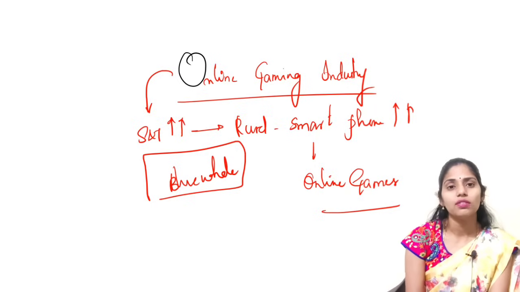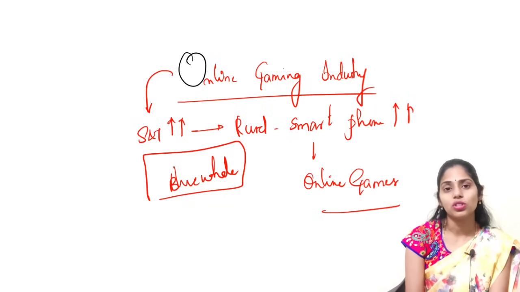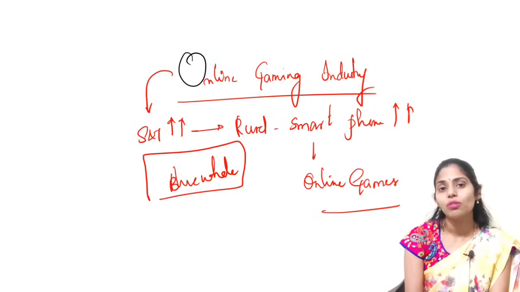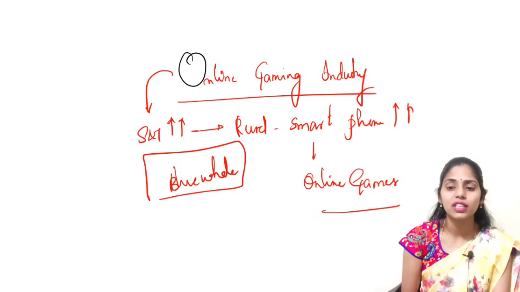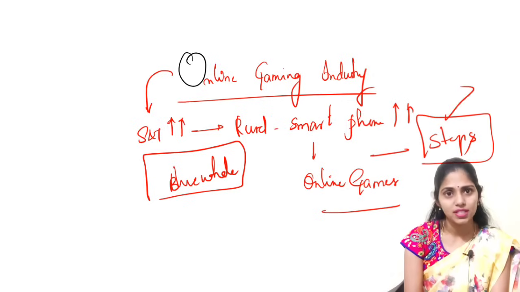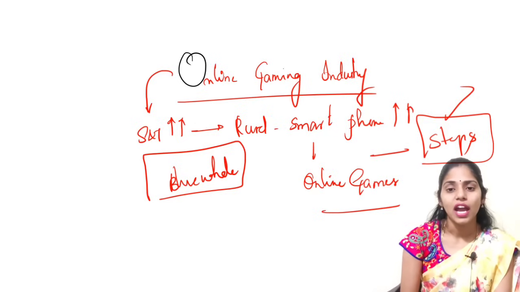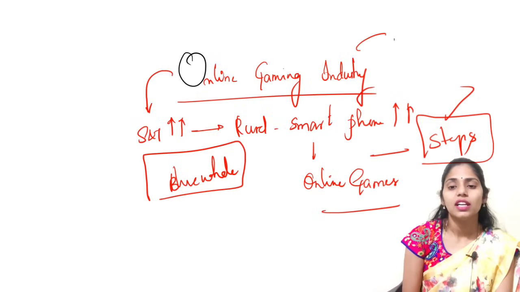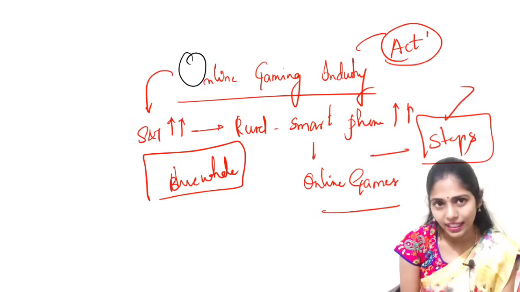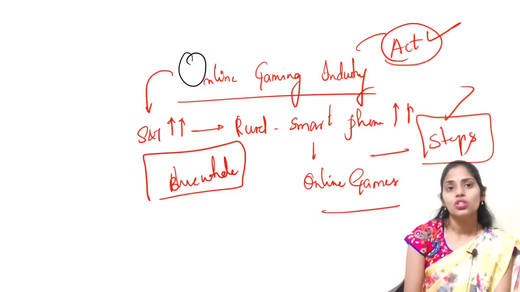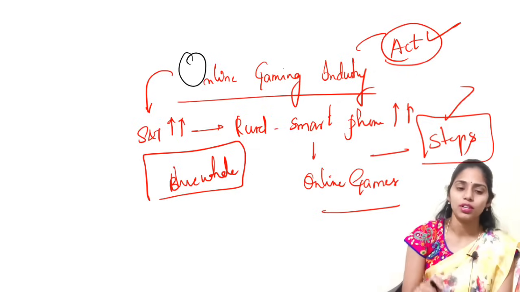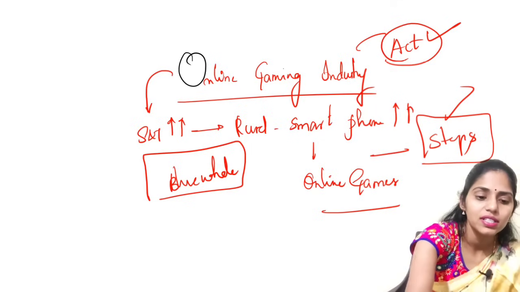Whenever we do not regulate this type of games, it will be a loss to the nation's assets, a loss among the children. Because of this, the government needs to take effective steps, and those are very urgent, to curb the online gaming industry. You have to see which act recently came up that talks about the online gaming industry. That point is also very important. Now let us move back.